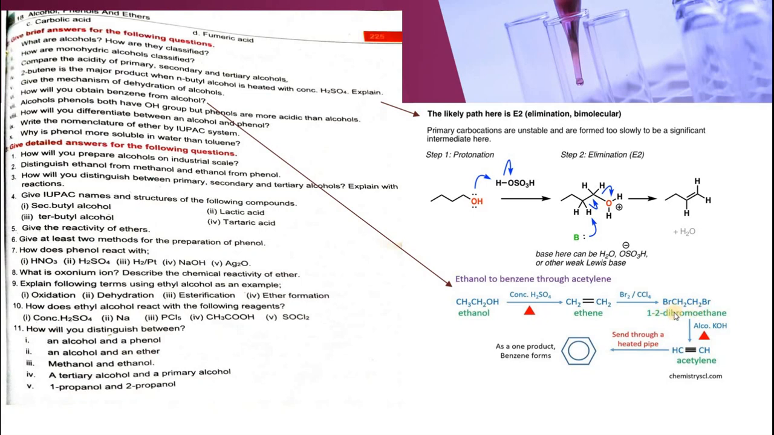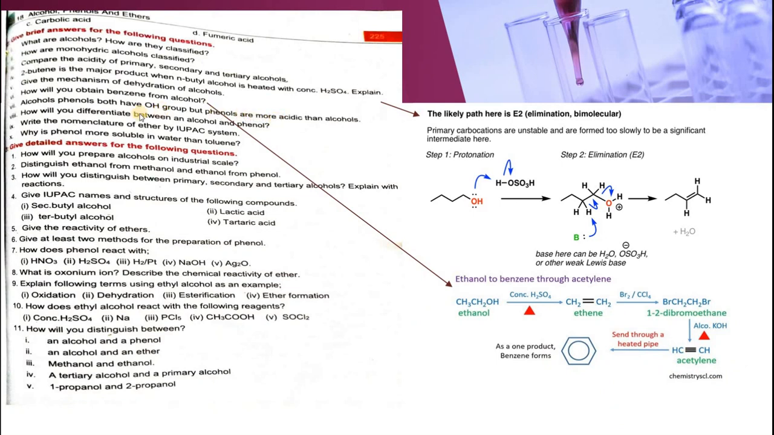So 1,2-dibromoethane can be produced by treating with bromine in the presence of CCl4. Then in the presence of alcoholic KOH, elimination will be done and acetylene will be produced. Now when 3 molecules of acetylene are passed through a heated tube, they are polymerized to give a benzene product. Next question is, alcohol and phenols both have OH group, but phenols are more acidic.